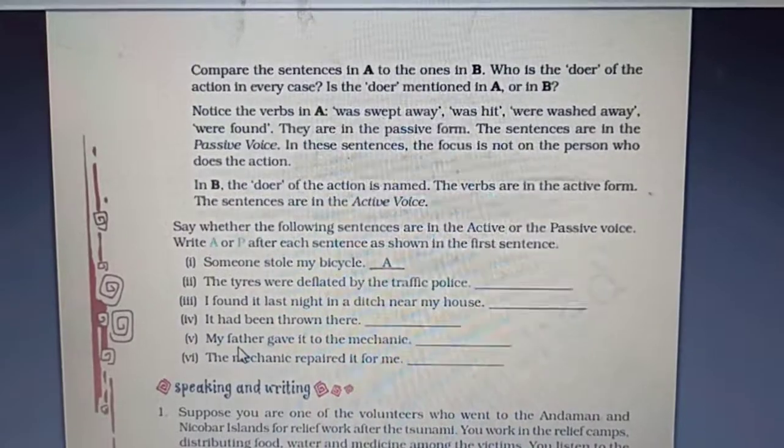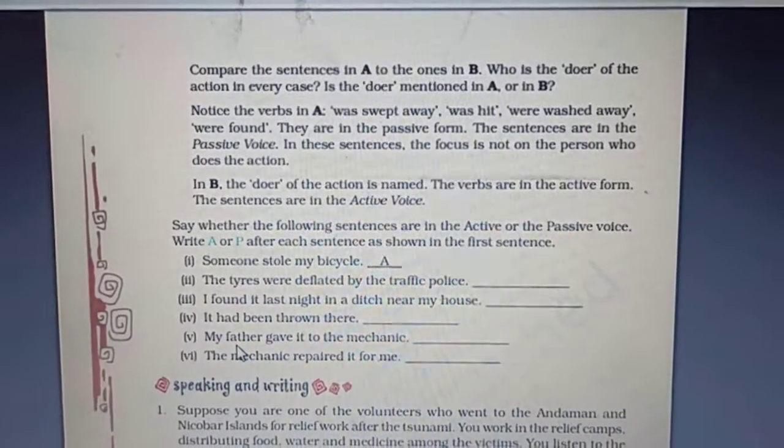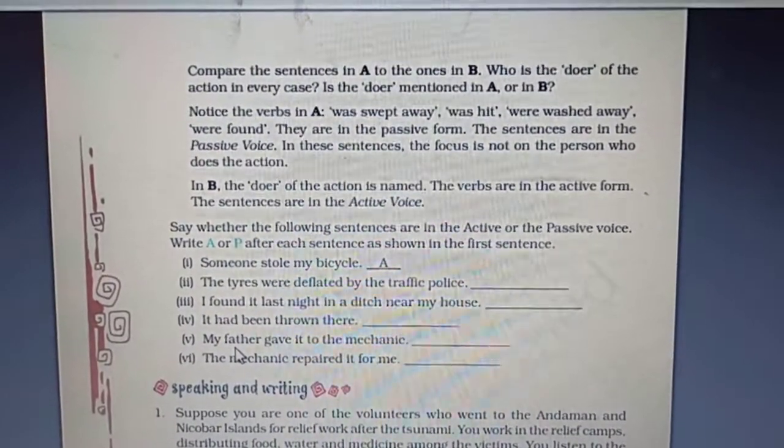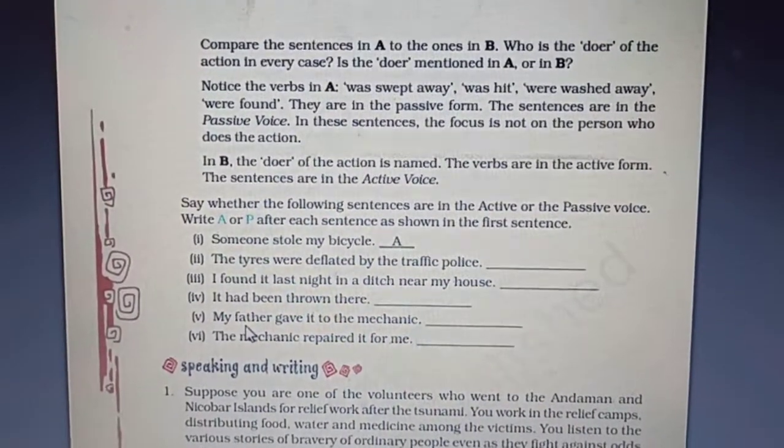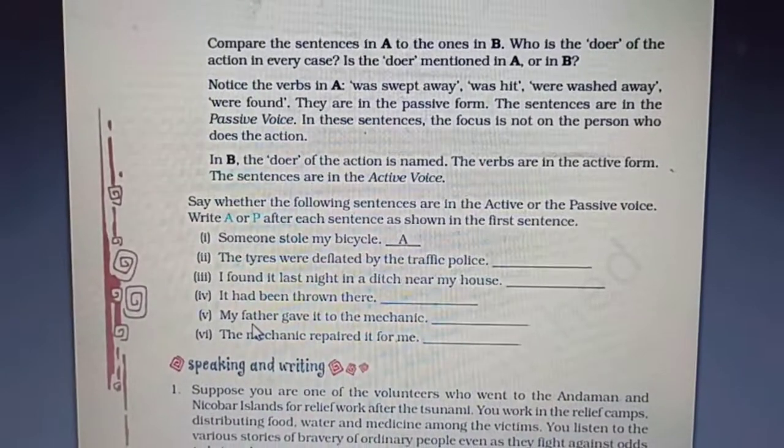I have also given a sheet of active and passive voice in the PDF. You can go through active and passive voice thoroughly and clear all your doubts.